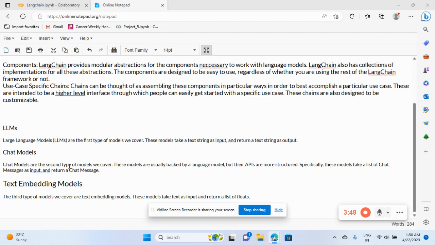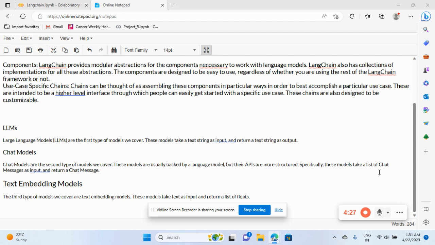Then the chat model is the second model we cover. This model is usually backed by a language model, like ChatGPT or an API in the back, but more structured and specific. If you see a chatbot, it is more like a design. They have some HTML or CSS included. That's why it is described as backed. In the back they have the language model, but in the front you see the API. It is well designed, and you love it when you see a chatbot.